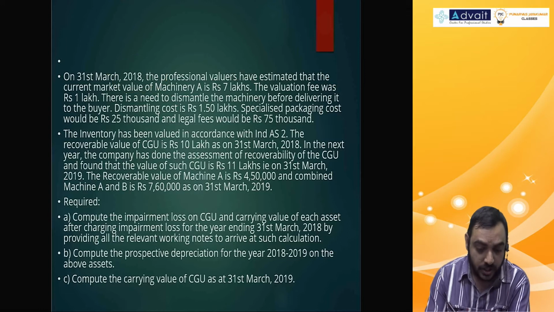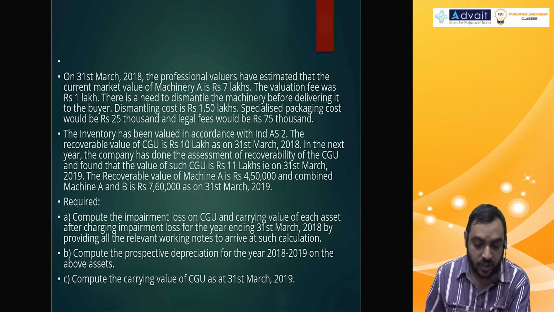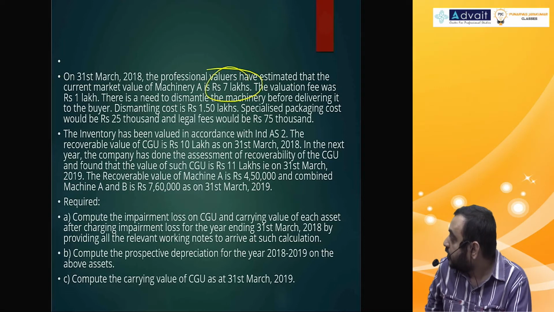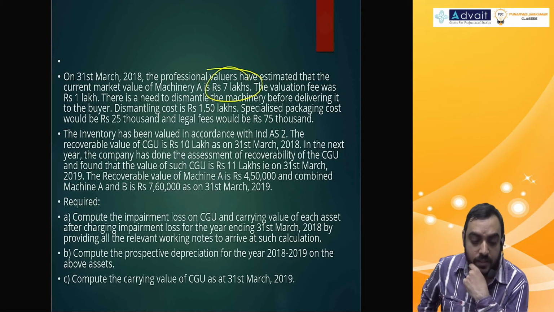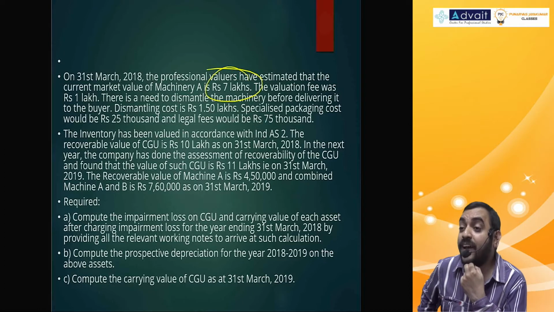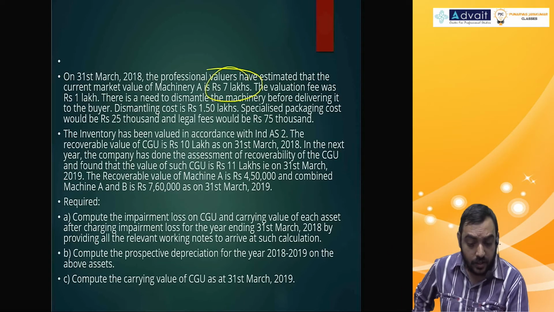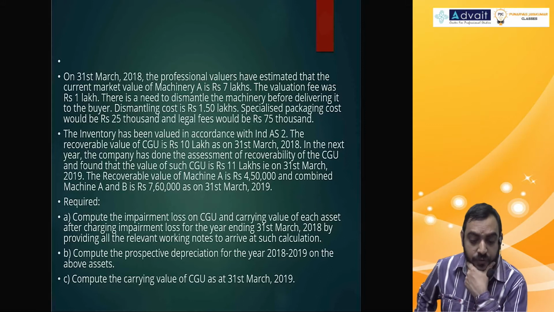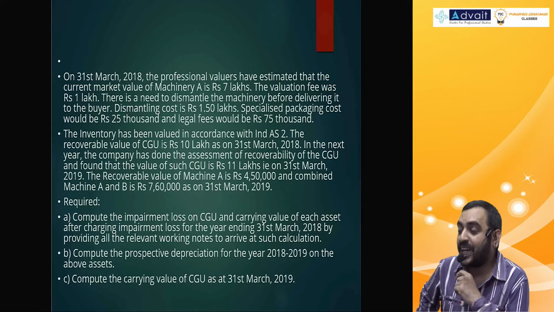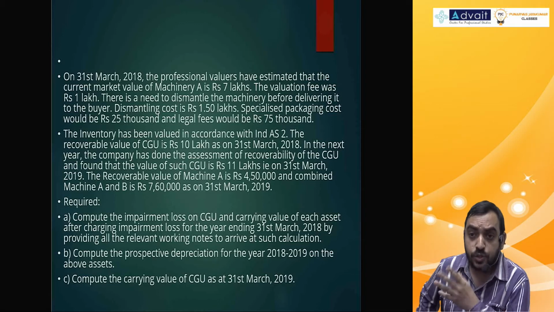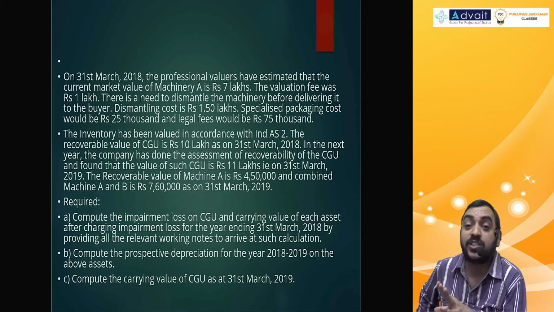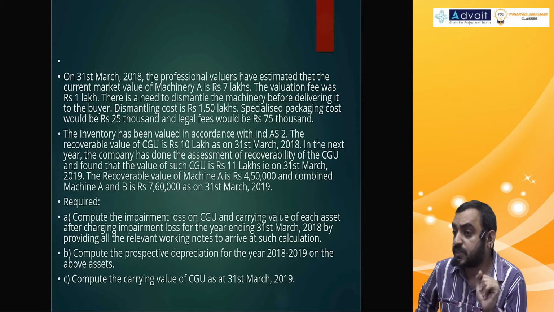Okay. Professional valuers have estimated that the current market value of machinery A is 7 lakhs. So 7 lakh is the market value, the fair value less cost to sell; that fair value is 7 lakh. Value in use we have to calculate, as they have given the cash flows. The valuation fee was 1 lakh. Valuation fee of 1 lakh should not be considered anywhere. This is not a selling expense. Valuator fee is not a selling expense.